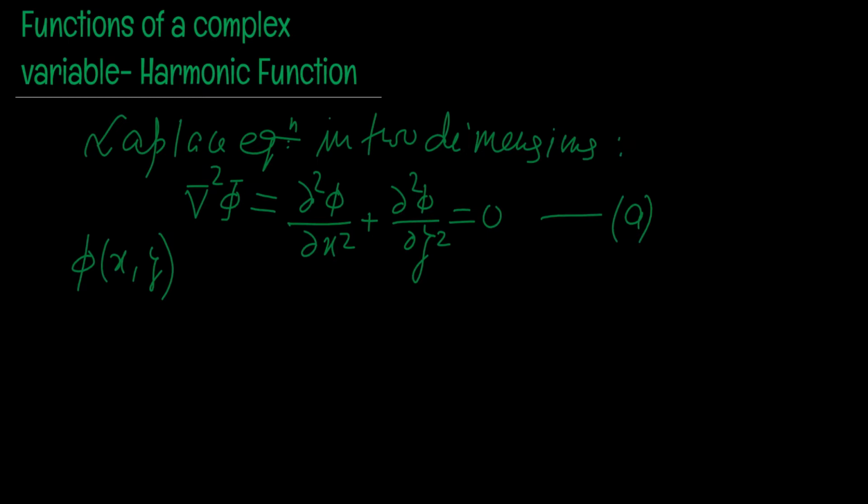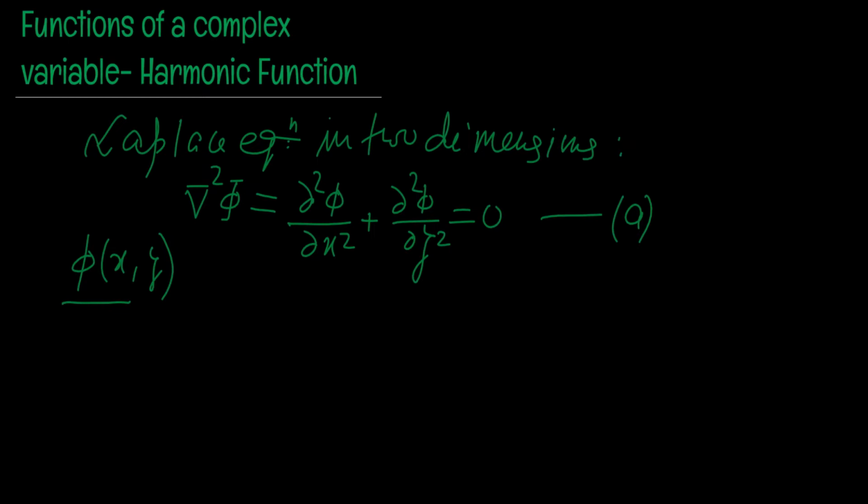In electrostatics, the electrostatic potential solves this equation in two-dimensional free space, and the same thing is done by the magnetostatic potential too. It means phi may be an electrostatic potential or a magnetostatic potential, and we solve Laplace equation for these potentials and get very beautiful results.